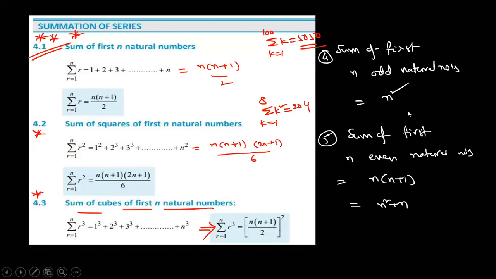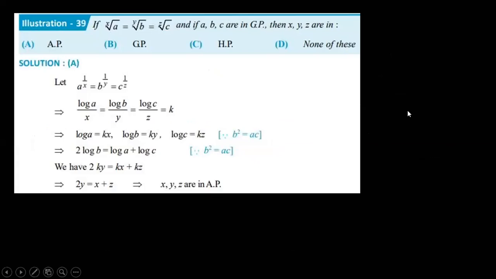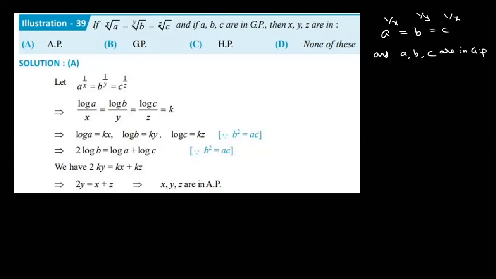Now discuss some problems. Same question they can ask like this: a power 1 by x, b power 1 by y, c power 1 by z, and a, b, c are in GP. Then x, y, z are in AP every time. They can ask anyway like that. Get ready. AP, GP, HP also. Exam means what? AP, GP, HP basics. See the syllabus.